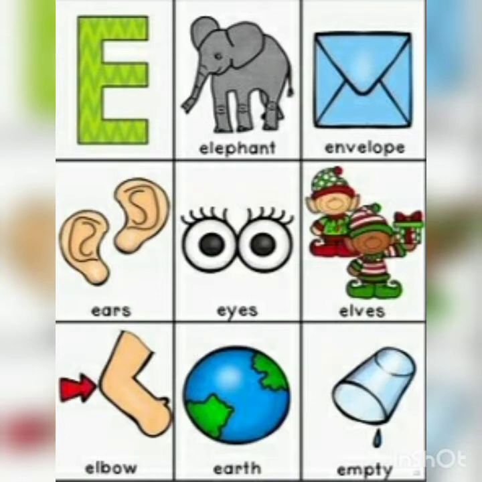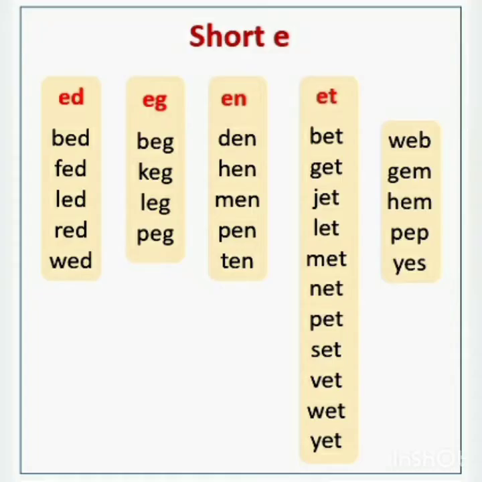As I told you before, each and every letter has got a name and a sound. So for letter E, the name of the letter is E and the sound of this letter is eh, as in egg. Okay? But E is a naughty letter because it makes different sounds like short E, long E and magical E sounds.